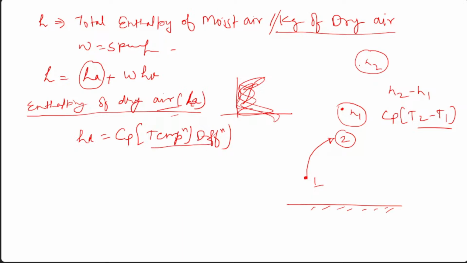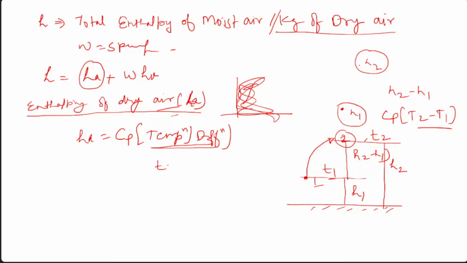This temperature difference tells you how the process changed, or how much the difference in temperature is. Suppose this is H1 and this is H2, and you are interested in this part, H2 minus H1. At state 2 the temperature is T2, and at state 1 the temperature is T1.